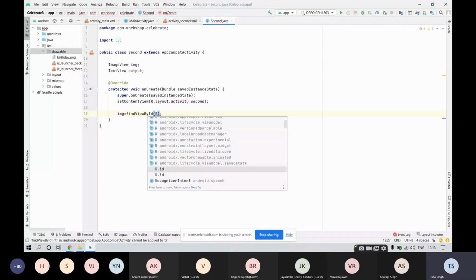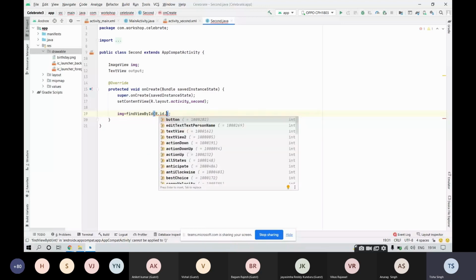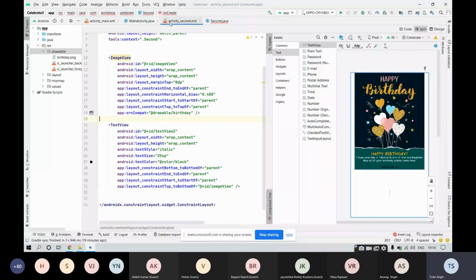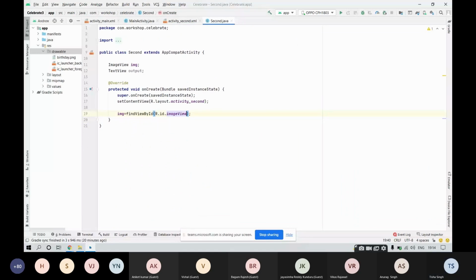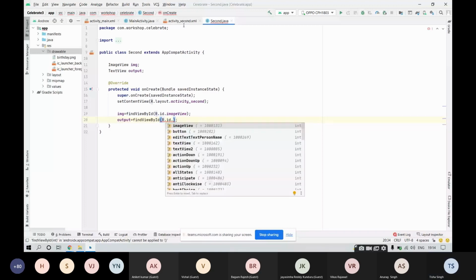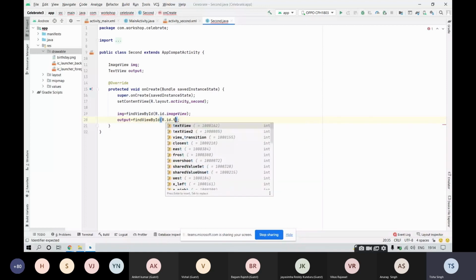What is the name of the image? Let's see. It is image view. And do the same thing for output as well. Output is equal to find view by id, r.id dot the id that we have for our text view. What is the id? It's text view 2. So write it as text view 2. Fine. So we have declared it inside the class and we have initialized it inside this onCreate method.